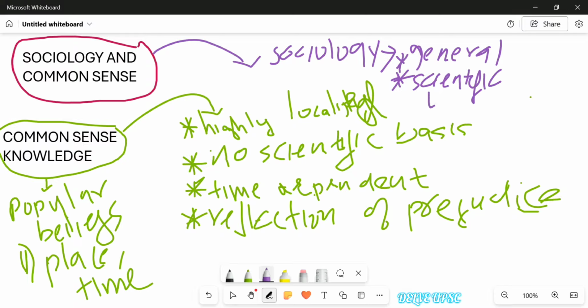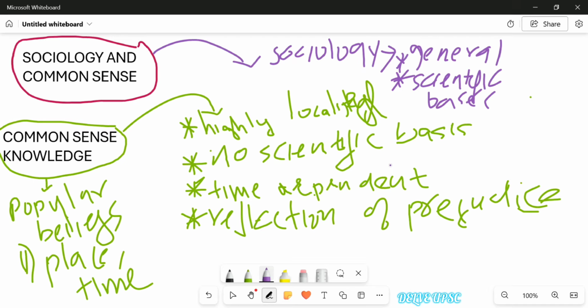Then what else? Sociology is a deeper understanding of society. It is a scientific study of society. Sociology is backed by empirical evidence and by logical reasoning. So it is not a reflection of prejudice or ignorance, but rather a systematic and scientific study of society, because of which it is verifiable and substantiated by certain evidence. This is what sociology is. So I hope you understand the difference between sociology and common sense.